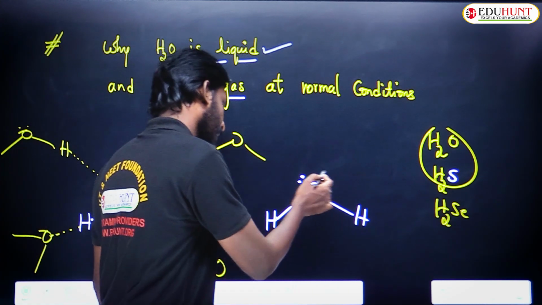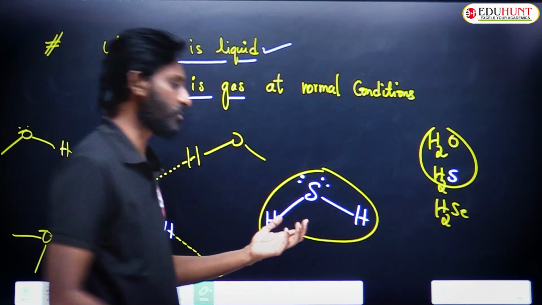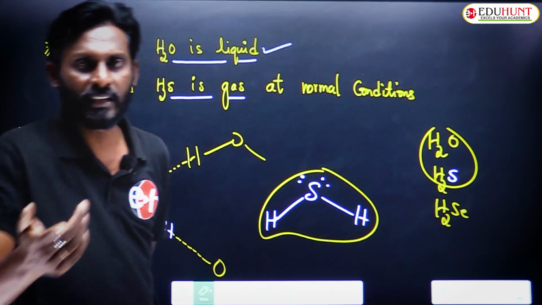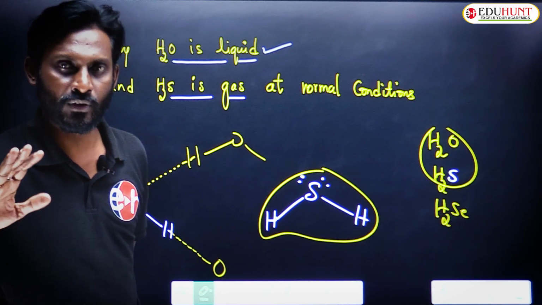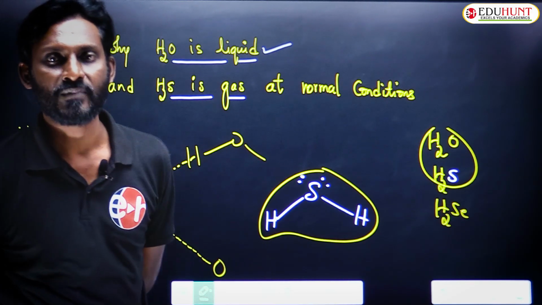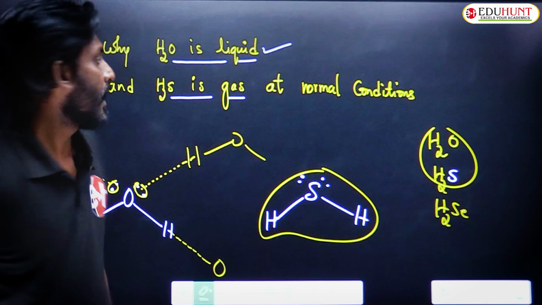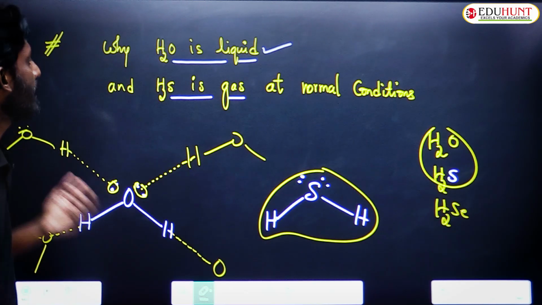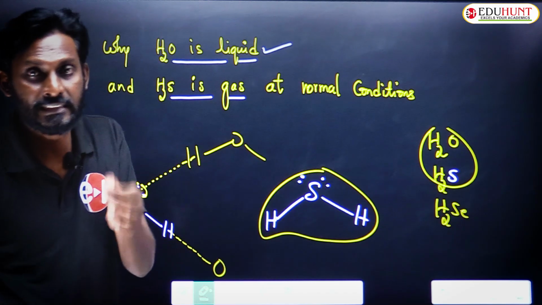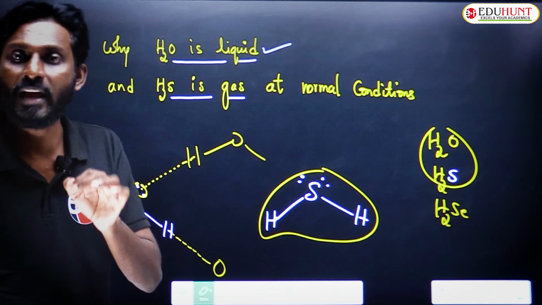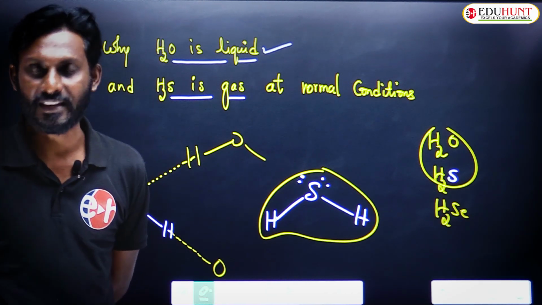So in H2S you can expect only van der Waals attractions, which are very weak. So normal conditions are enough to vaporize H2S. That's why at normal conditions H2S exists as a gas, while H2O exists as a liquid.